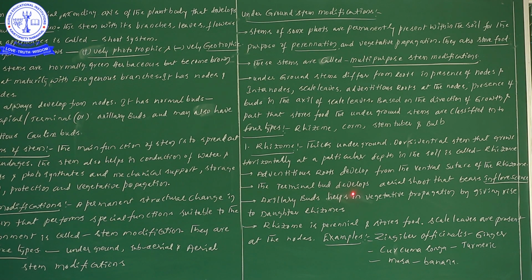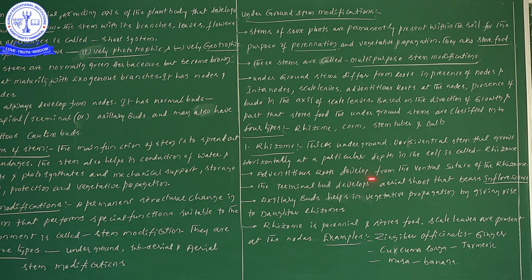Next one, terminal buds develop the aerial shoot that bears inflorescence. From the terminal bud, the aerial shoot system forms, and from the aerial shoot system the inflorescence also develops.